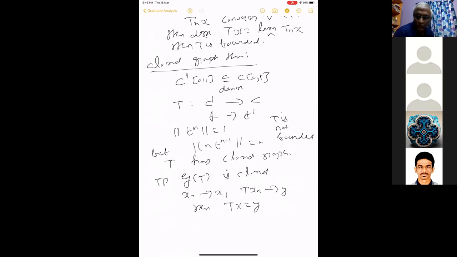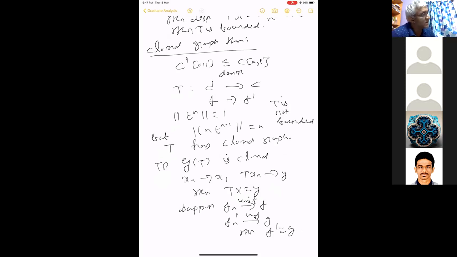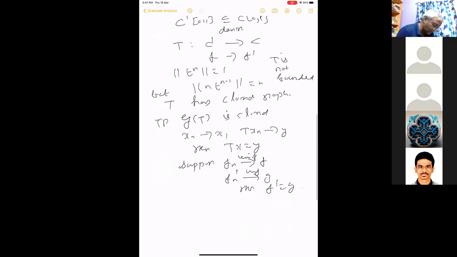That's what we have to prove for the graph to be closed. So in this case, T is the differential operator. Suppose Fn converges to F uniformly, and Fn prime converges to G uniformly, then F prime equals G. You can apply either the mean value theorem or the fundamental theorem of calculus. I think it will follow from the fundamental theorem of calculus.